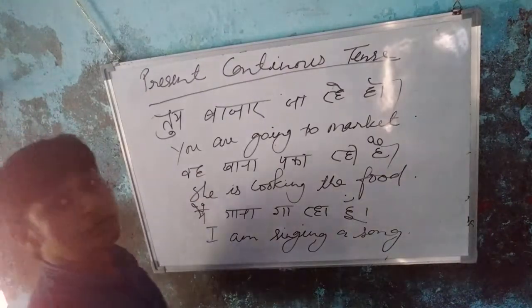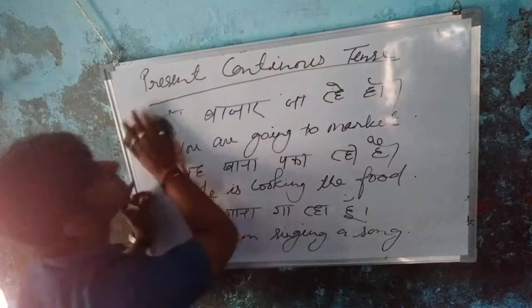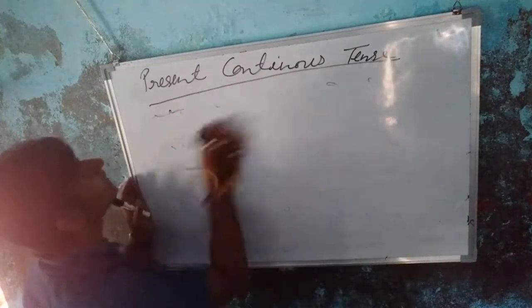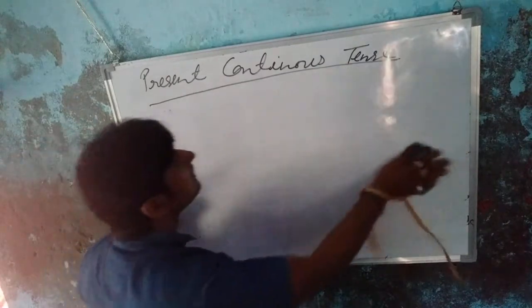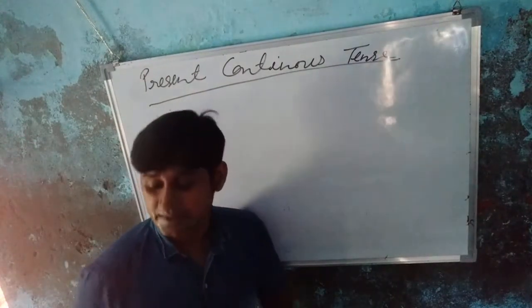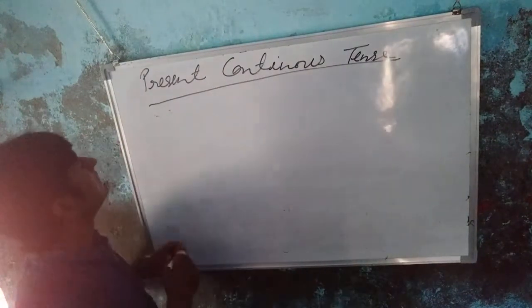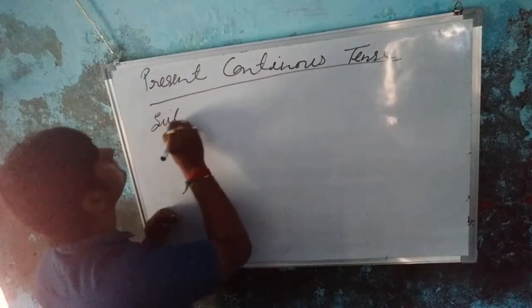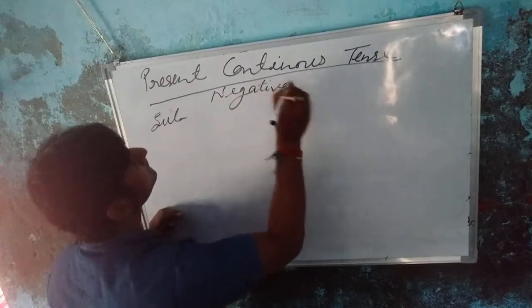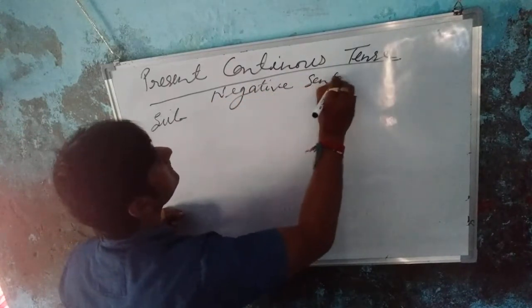Okay students, so in negative also, what do you have to do? In negative sentences you just have to write the word not after the helping verb.